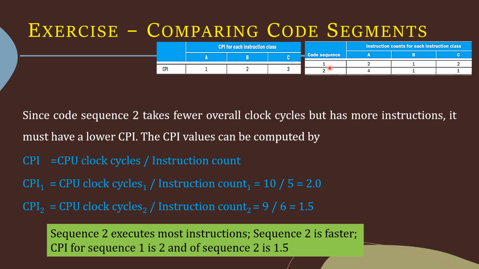And for sequence 2, the CPU clock cycles is 9 and the total instruction count is 6. So 9 by 6 is equal to 1.5. So we calculated the CPI for both the sequences. So sequence 2 executes the most instructions. Sequence 2 is faster, and the CPI for sequence 1 is 2 and for sequence 2 is 1.5. Okay.